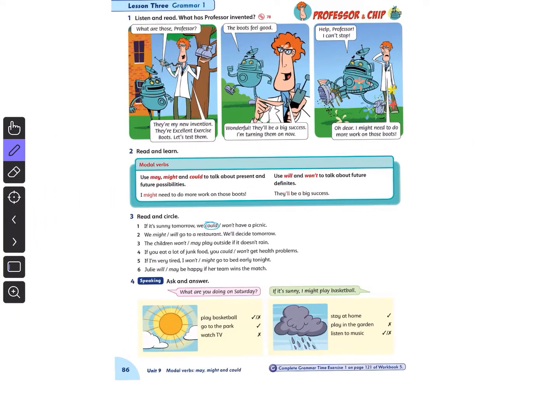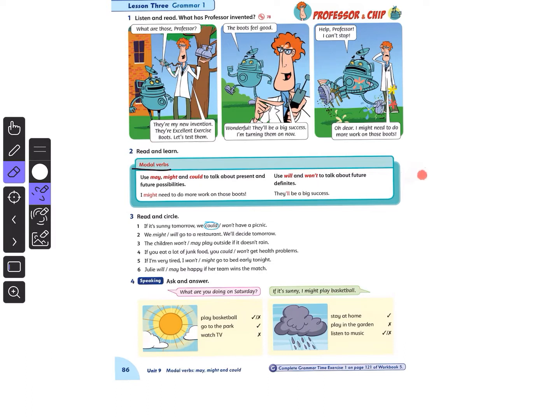Topic: modal verbs. I explained the meaning of modal verbs, and we have some modal verbs that we use in sentences. What is the meaning of modal verbs? It means auxiliary verbs are those verbs which come with a main verb. We can use them with a main verb, and they have to come before the main verb without anything in between.